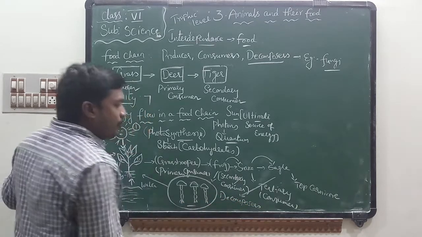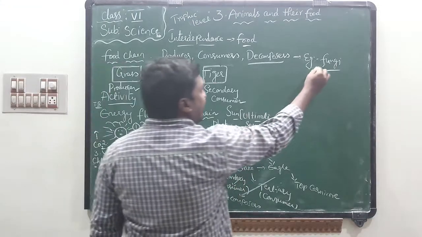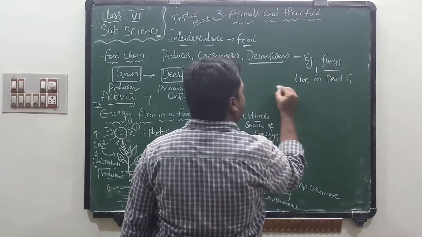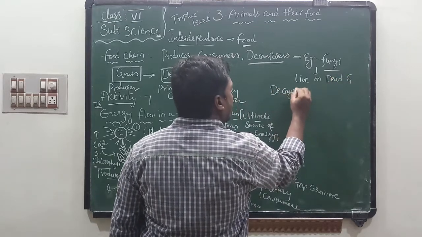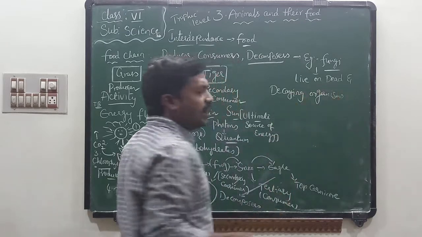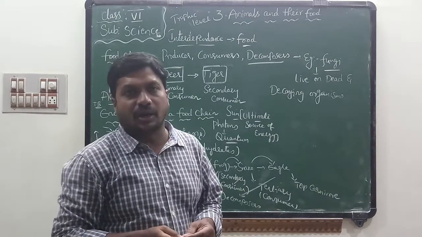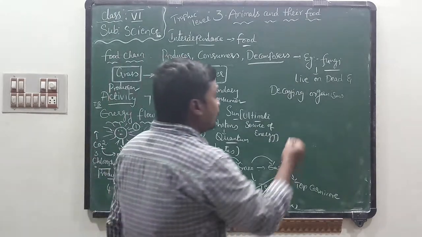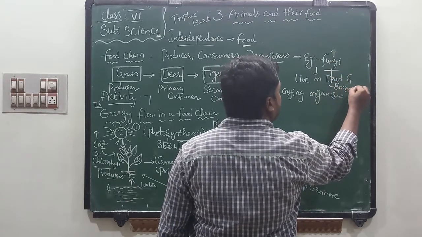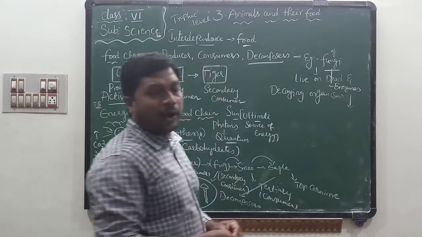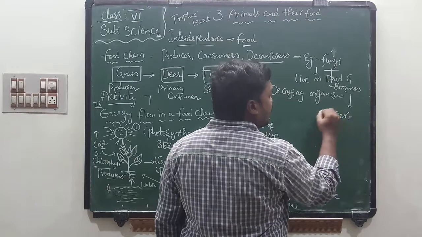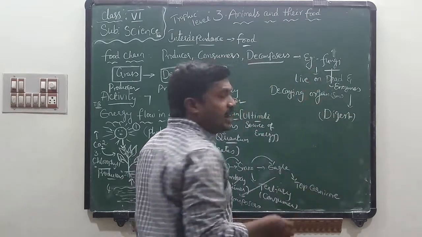Decomposers. Do you know, children? The fungi live on dead and decaying organisms. Dead and decaying organisms. Do you know, fungi release some enzymes on dead bodies of plants and animals. This enzyme is helpful to digest the dead bodies, and decompose the dead bodies.